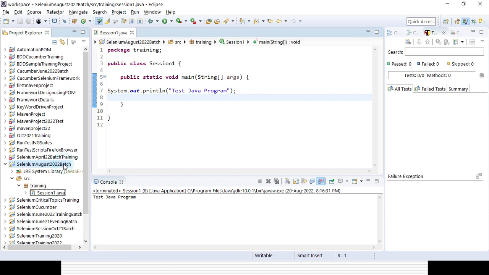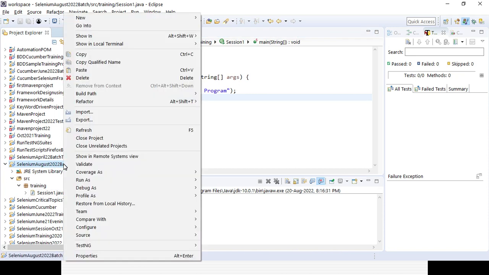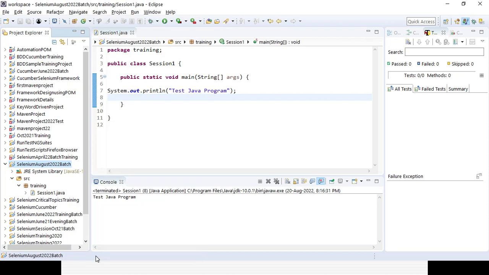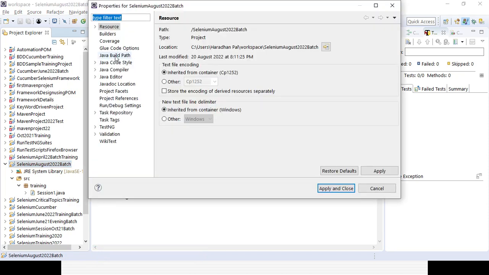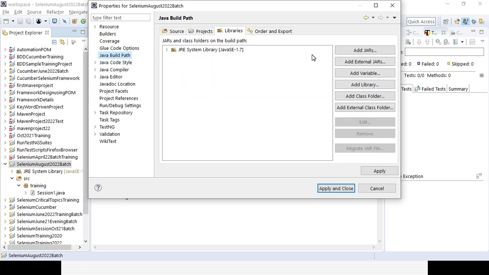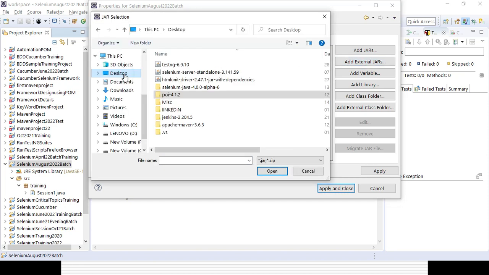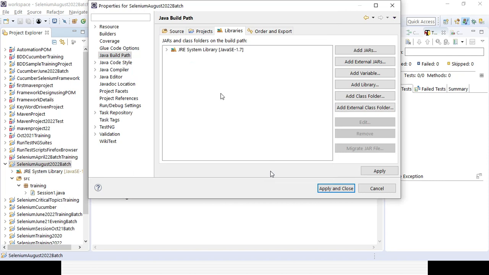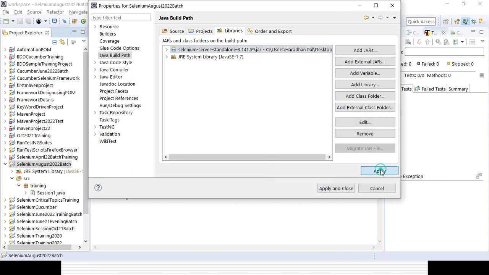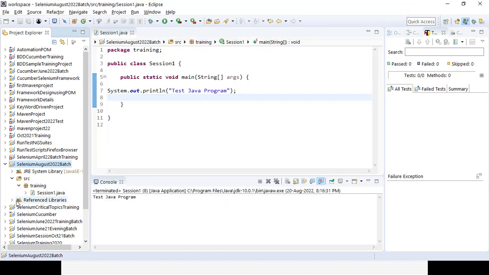You need to select the project, right click, go to Properties, and go to the Java Build Path option. You need to click on Add External JARs, and here you add the Selenium jar file. This is already available on my desktop: the Selenium server standalone 3.14 file. Click on open, so it will be added here, then apply and close. Now you can see the Selenium jar file is added to your project. If you expand the referenced libraries, you can see it has been added.